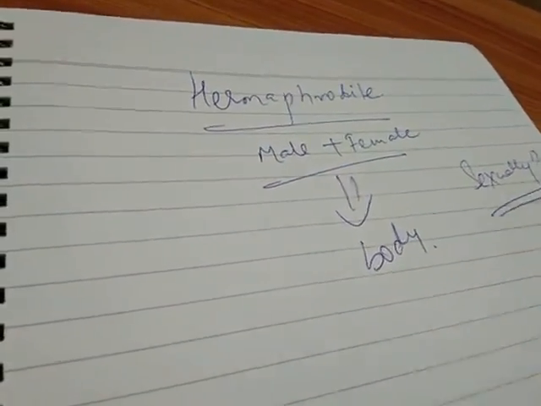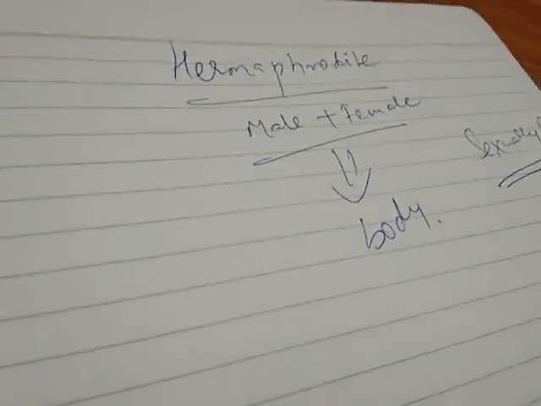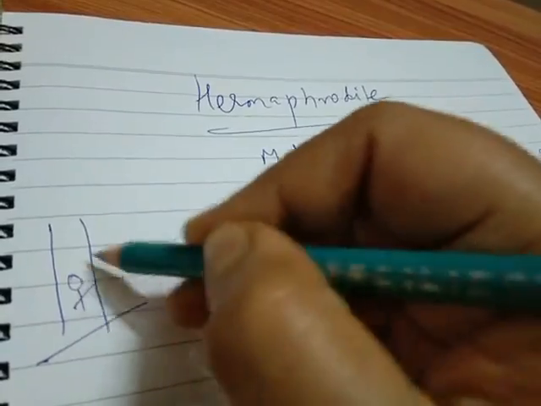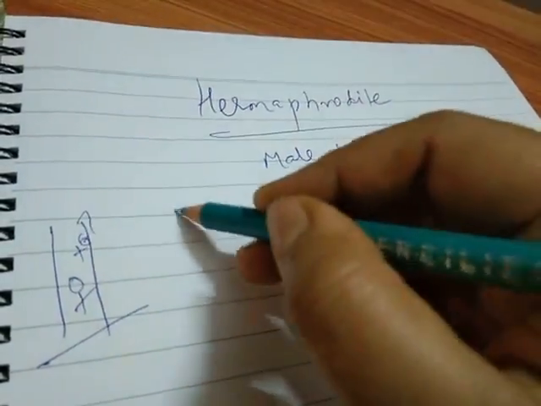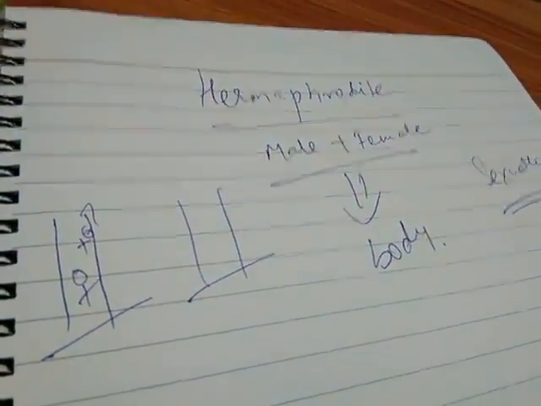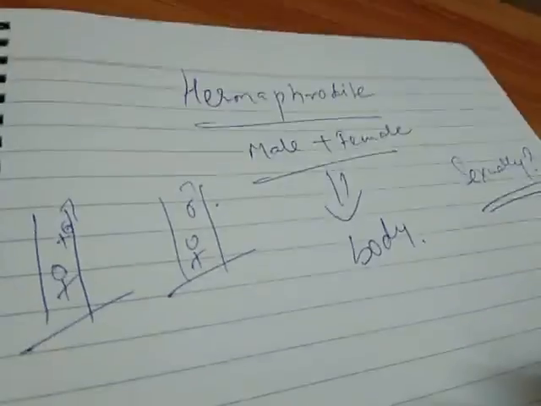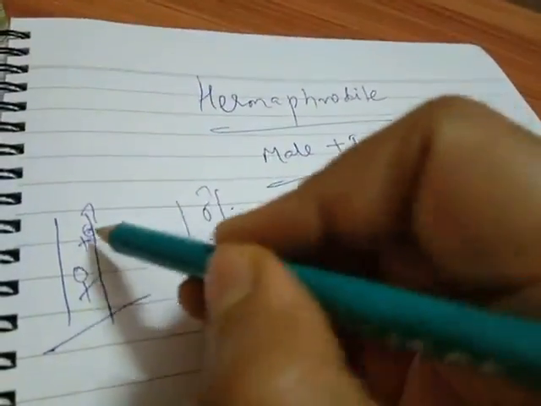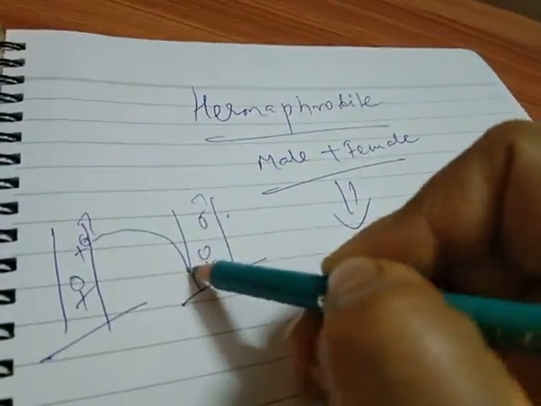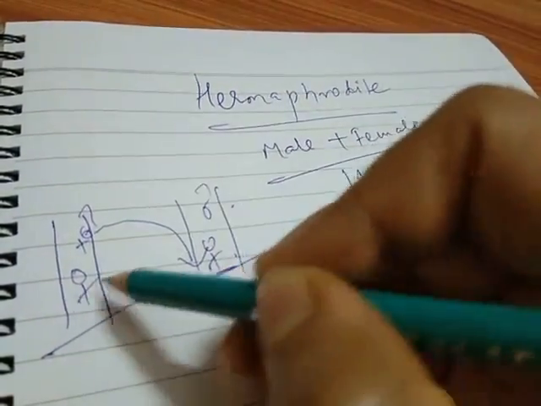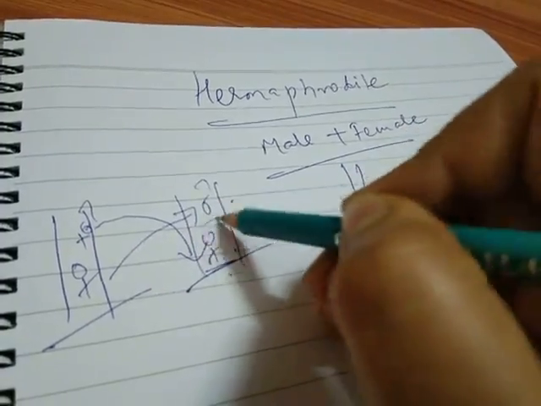How is this possible? Suppose this is the organism, it also has the male plus female sex parts, and this is the other organism which has the male and female sex organs. What happens is, this male part may reproduce sexually with the female part of the other, and this female part will reproduce sexually with the other's male part.